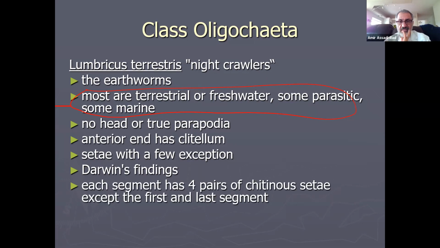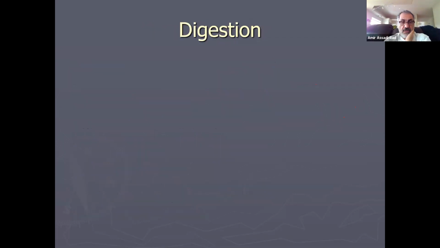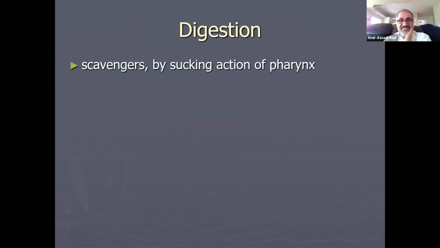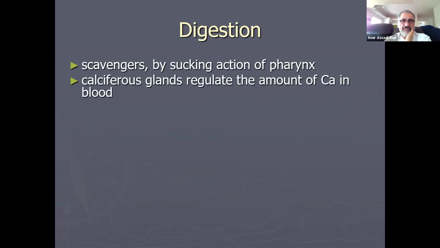Each segment has four pairs of chitinous setae, except the first and last one. The setae in earthworms are vestigial. Vestigial means it had a function in the past, but right now we don't have a function for it. So they're not allowing the animal locomotion or respiration, like you saw in Nereis virens. Peristaltic movement, I already talked about that. Digestion: scavengers, by sucking action of the pharynx.